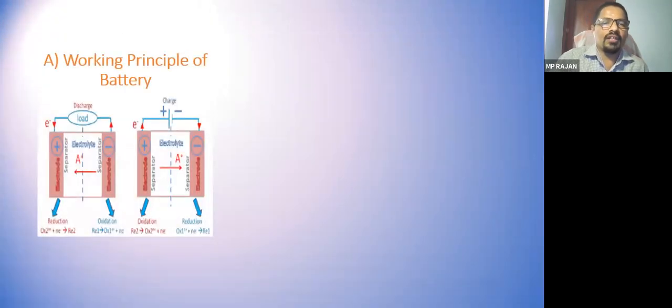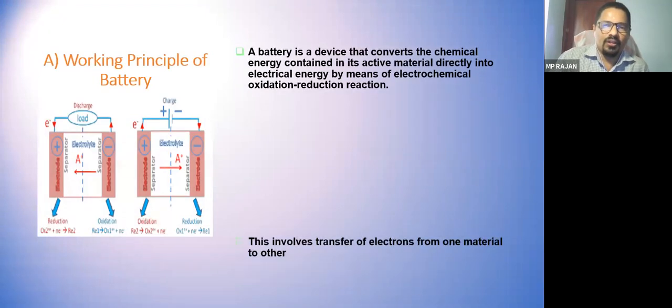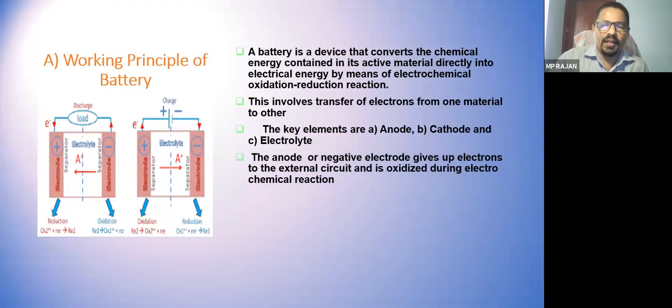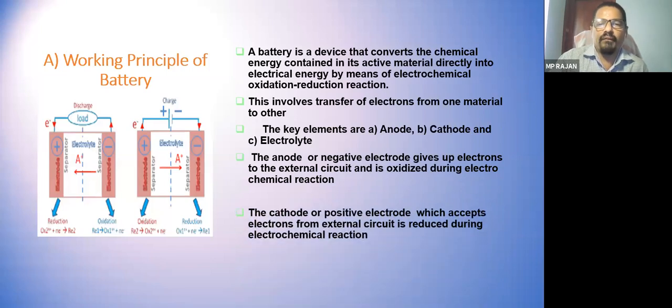So let us see the working principle of the battery. You all know a battery is a device which converts chemical energy into electrical energy. The energy is stored chemically inside the battery, and whenever you need it, you can connect it to the load. Some chemical reaction takes place in the battery and you get the electrical energy.